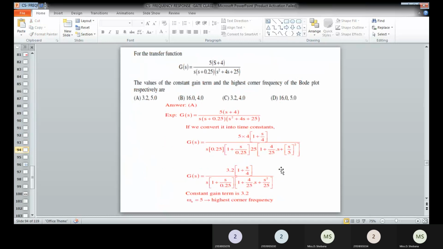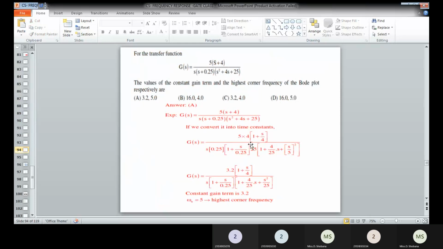And we have the transfer function G of s is equal to 5 into (s plus 4) divided by s into (s plus 0.25) into (s square plus 4s plus 25). This transfer function is given. We have to determine the value of the constant gain and also the highest corner frequency of the Bode plot. Whenever such a problem is given, we have to take out the constants.